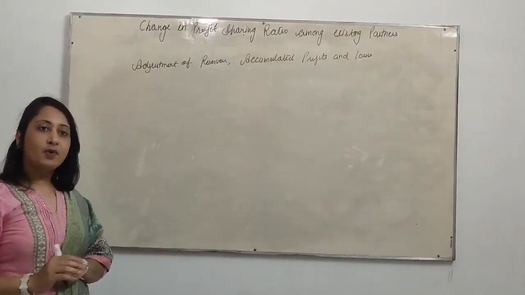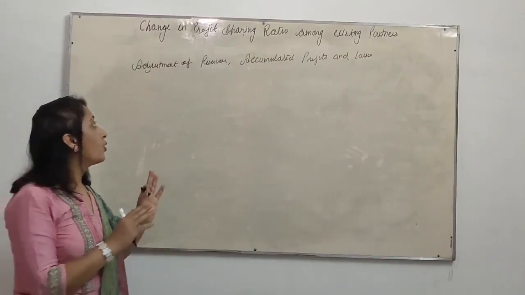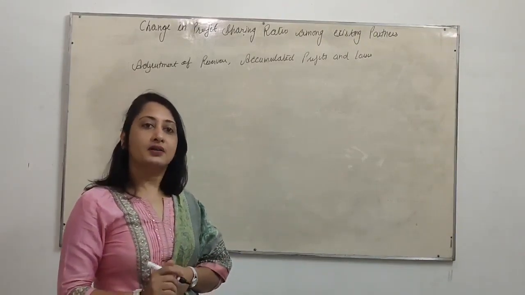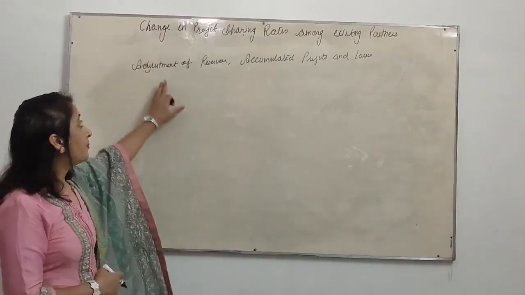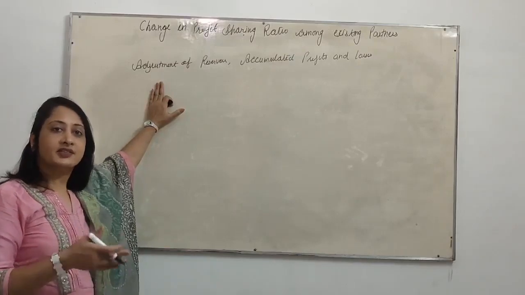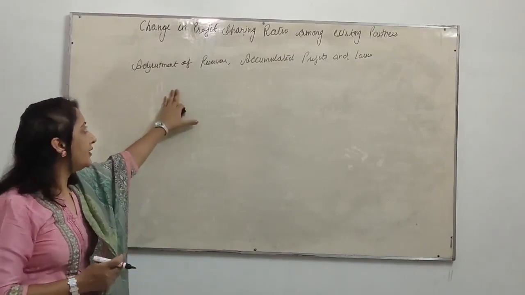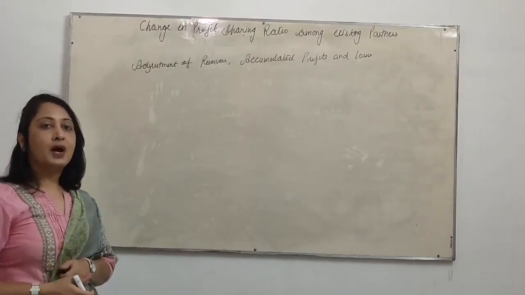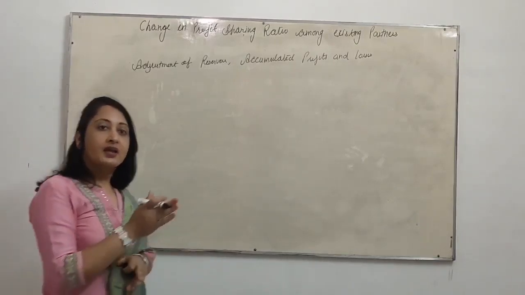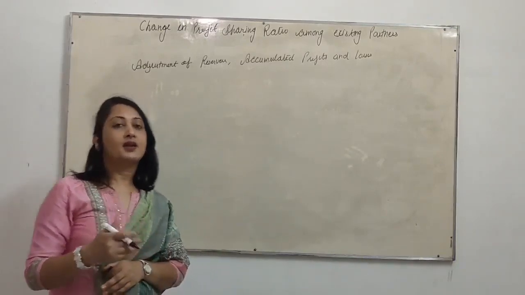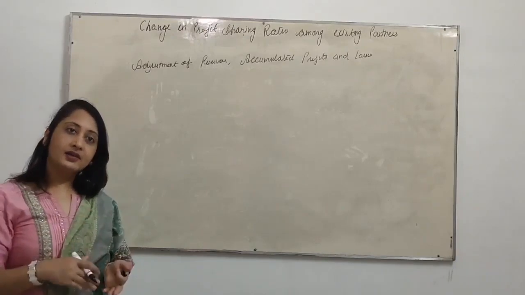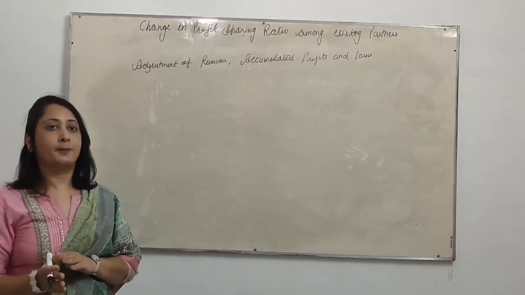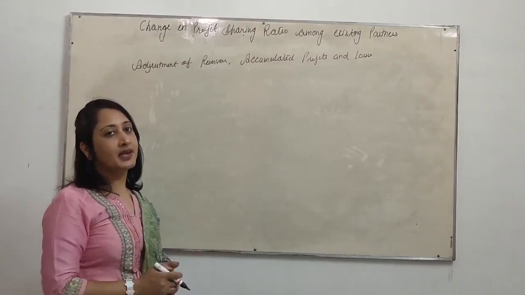If at the time of change in profit sharing ratio, accumulated profits, losses and reserves exist in the books of the firm, they are transferred to partners' capital accounts. Mean when existing partners change their ratio, at that time if there are reserves, accumulated profits and losses in the balance sheet, they are transferred to partners' capital accounts, because these reserves and accumulated profits and losses were earned before the change in profit sharing ratio, or you can say before the reconstitution of the firm. That's why we transfer to partners' capital accounts.